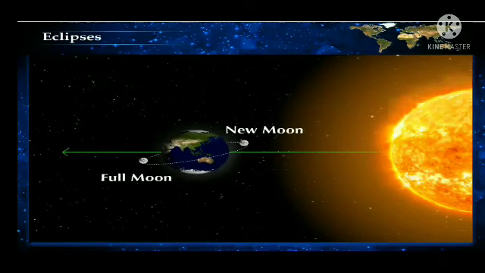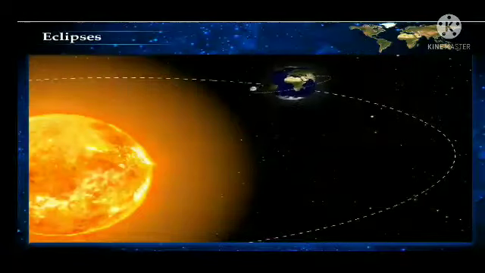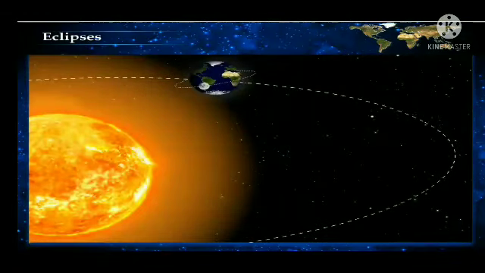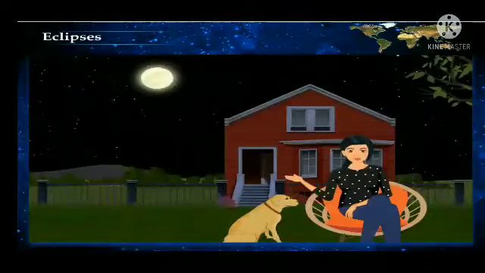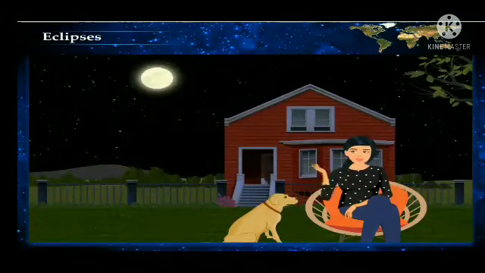When on the new moon or full moon day, the Sun, the Earth, and the Moon fall in one straight line and in the same plane, eclipses occur. Eclipses can be solar or lunar. Now, let us learn about the concept of eclipse in detail.